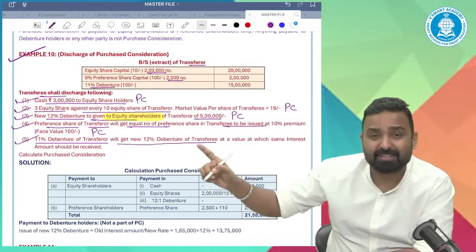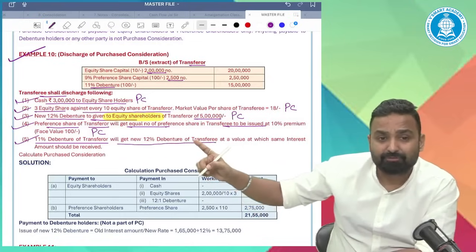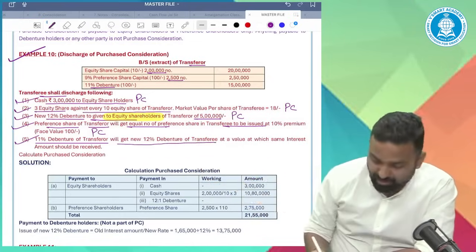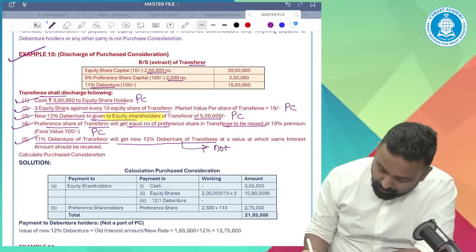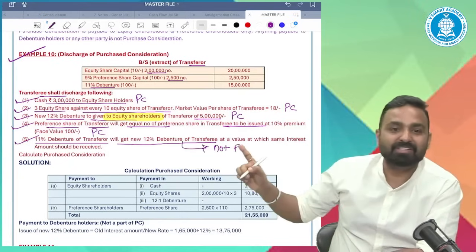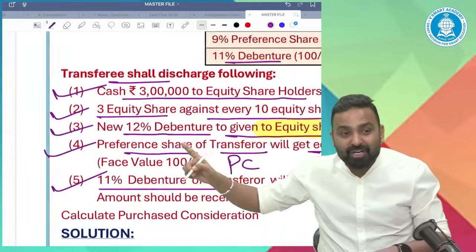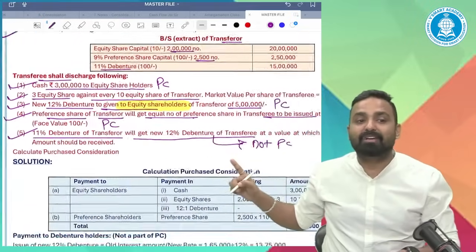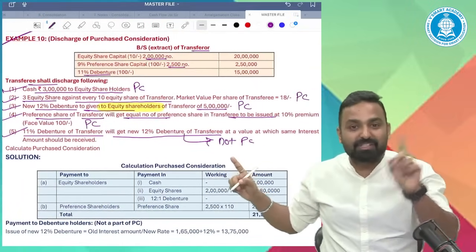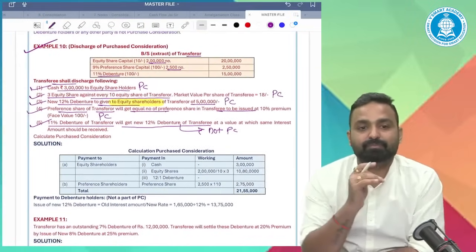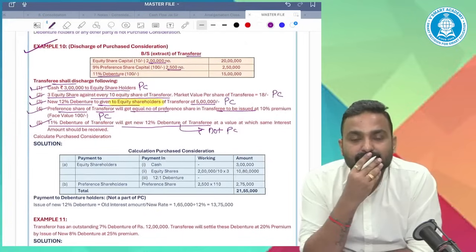Is this a PC? It is not a PC, guys, because the debenture holders of the transferor company will get new debentures. It's not a PC. Understood?